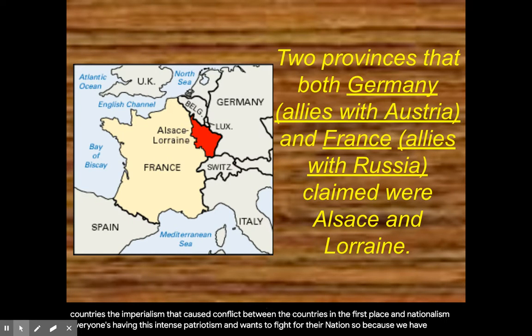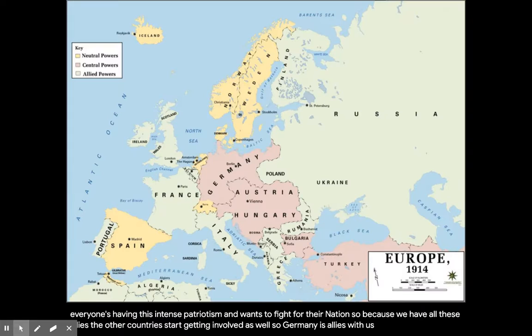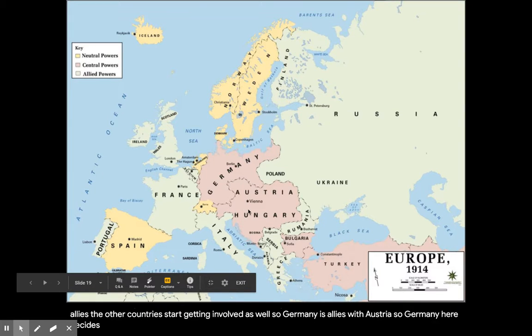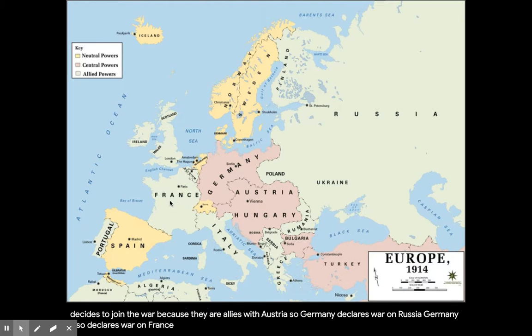So because we have all these allies, the other countries start getting involved as well. So Germany is allies with Austria. So Germany here decides to join the war because they are allies with Austria. So Germany declares war on Russia. Germany also declares war on France because France is allies with Serbia and Russia.